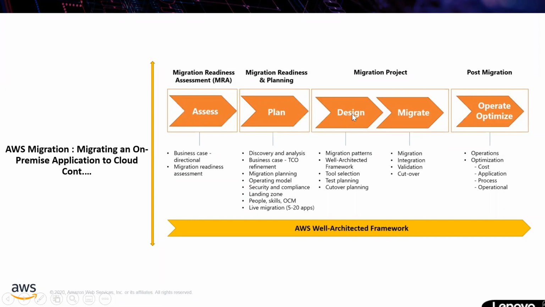Here you come up with tool selection, what kind of tools you are going to select, like, as I said, Snowball or Snowmobile. Then you are going for the migration. After post migration, you are validating your operations, how it is optimized and cost effective, everything. So this is a simple AWS Well-Architected Framework for migrating your application to the cloud. Okay, moving to the next slide.